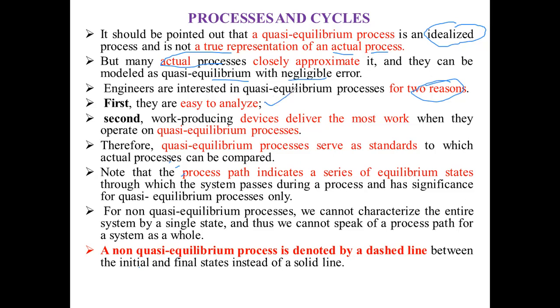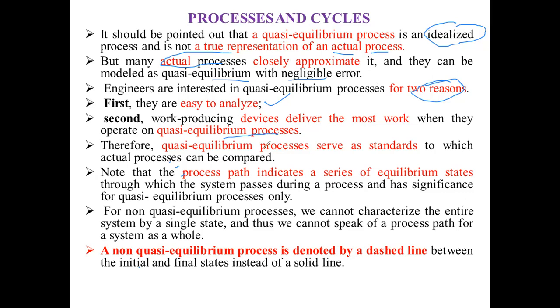The second reason is that work producing devices deliver the most work when they operate on quasi-equilibrium process. This is also an important point. These are the two important points: first, it is easy to analyze, and second, work producing devices deliver the most work when they operate on quasi-equilibrium process.